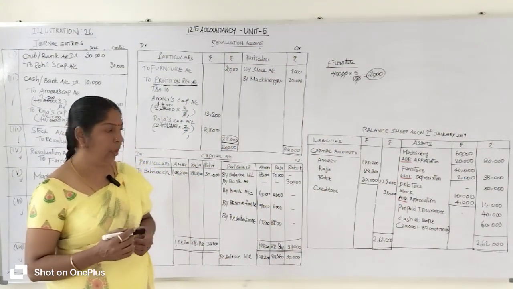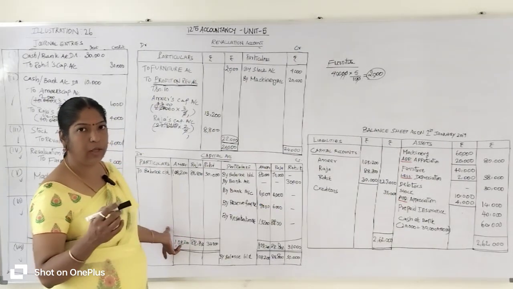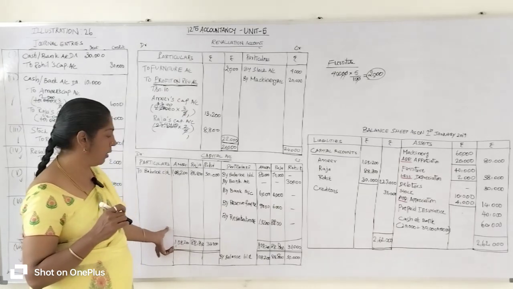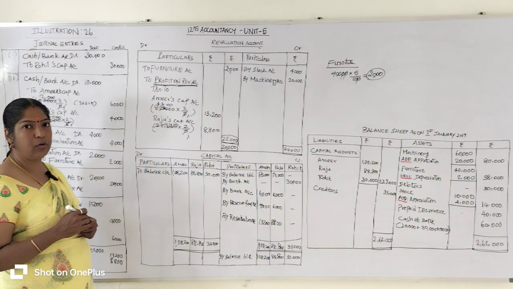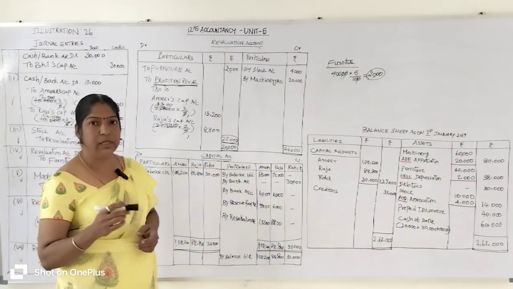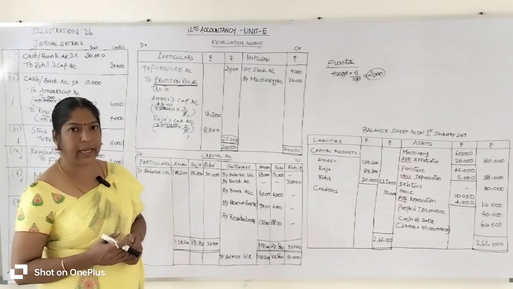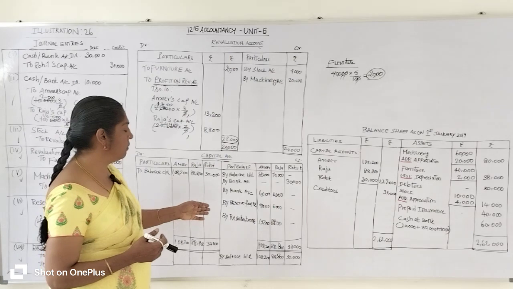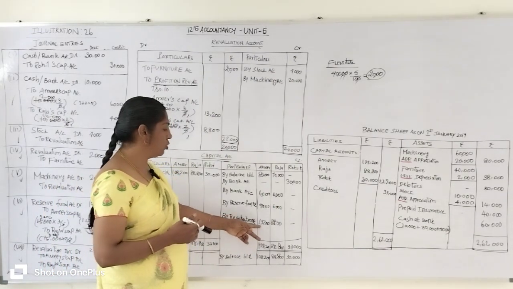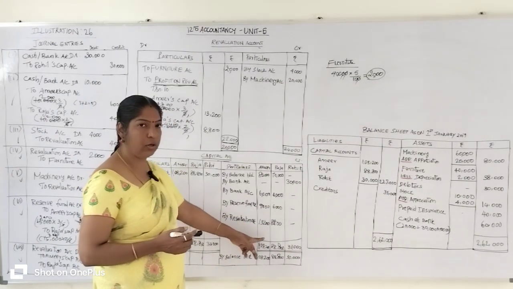Now we are going to calculate the total. Now we are going to find out the closing balancing figure of the capital account. How can we find out the closing figure of the capital account? First we need to calculate the total. Whichever side has the higher value, on that side we prepare the total. In this case we have the higher value on the credit side, so we calculate the total on the credit side.